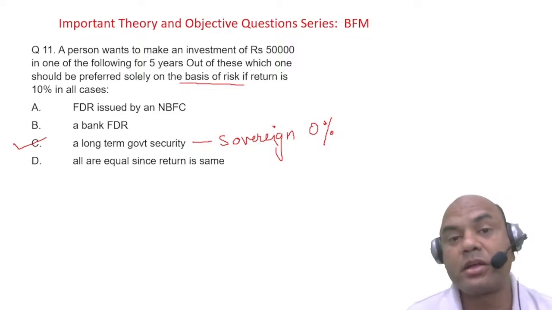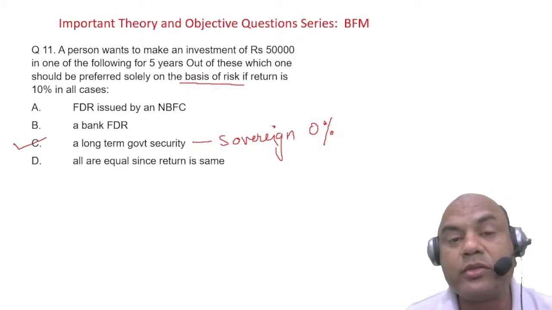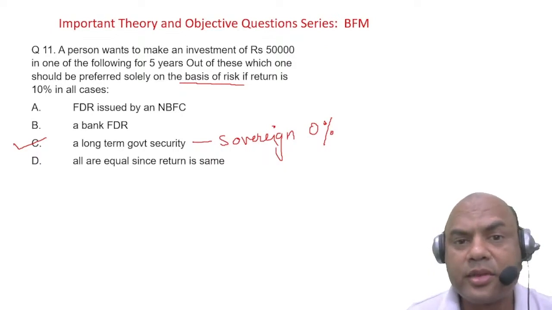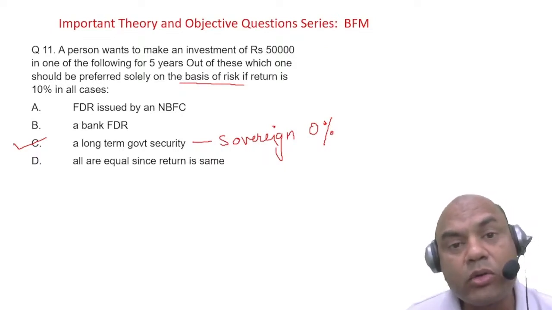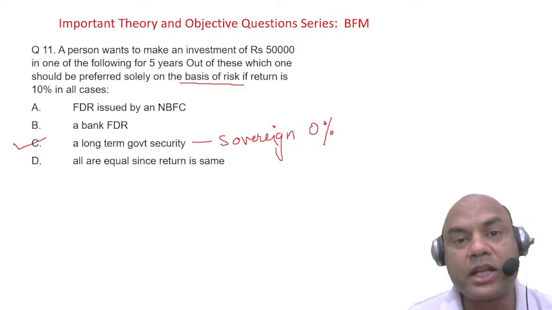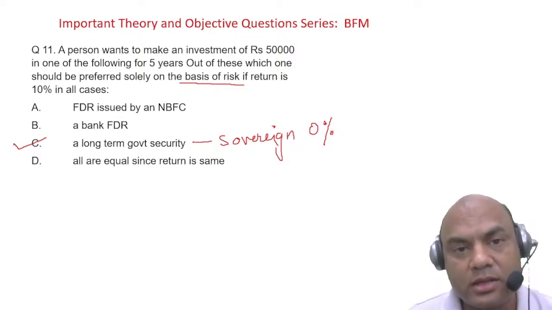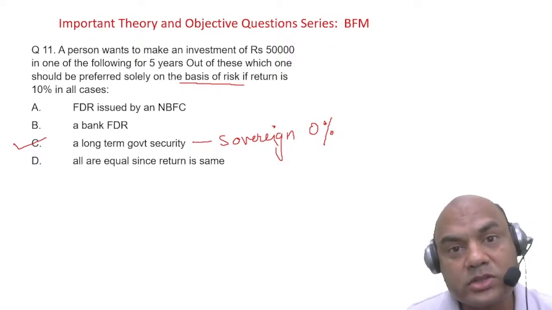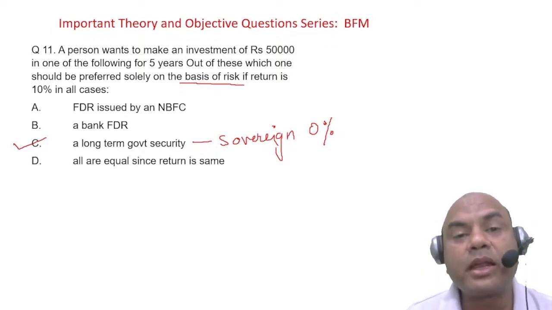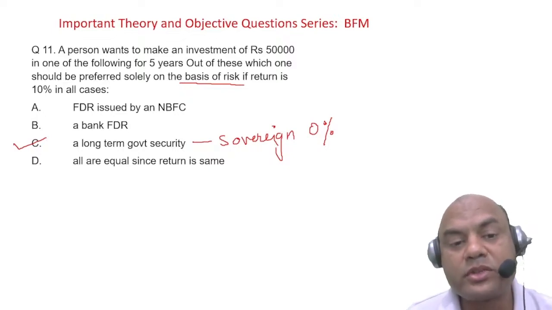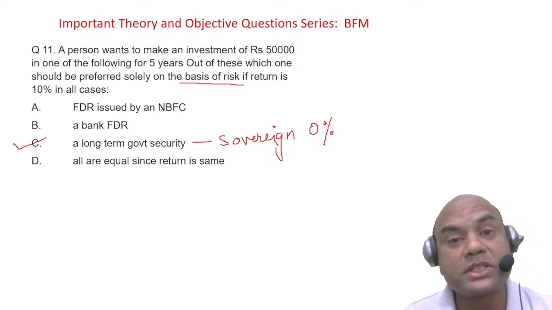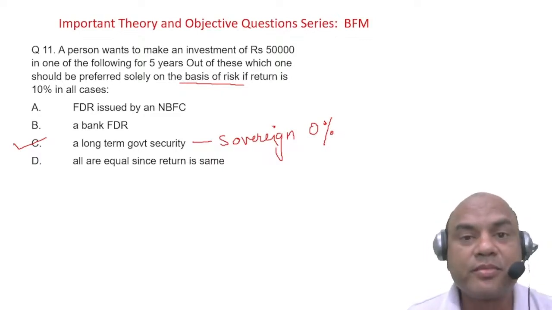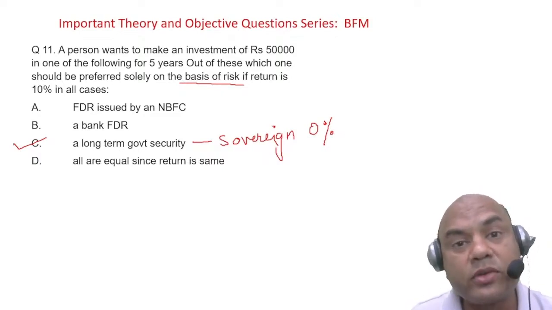Now government security means, if you say, sir, if I invest in bonds of Pakistan, then no. Government security means your own country's government security. That's the meaning, not any other country's. So it depends on the government also. Suppose American treasury bonds: many of the institutions in India are investing in US treasury bonds. They are allowed because the rating is sovereign.